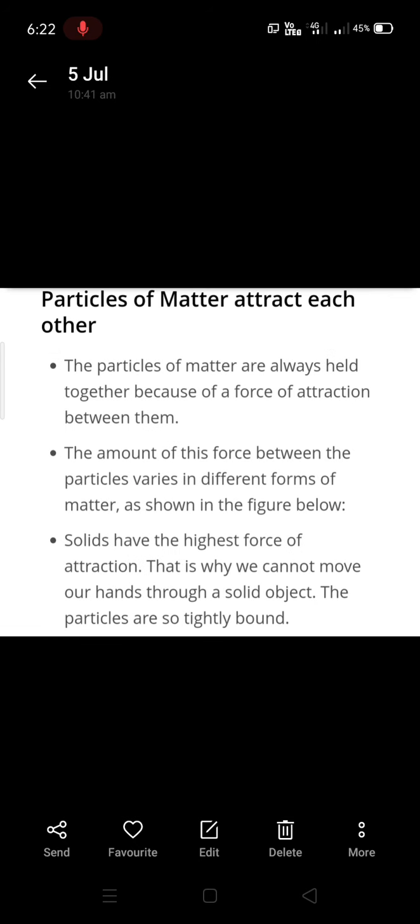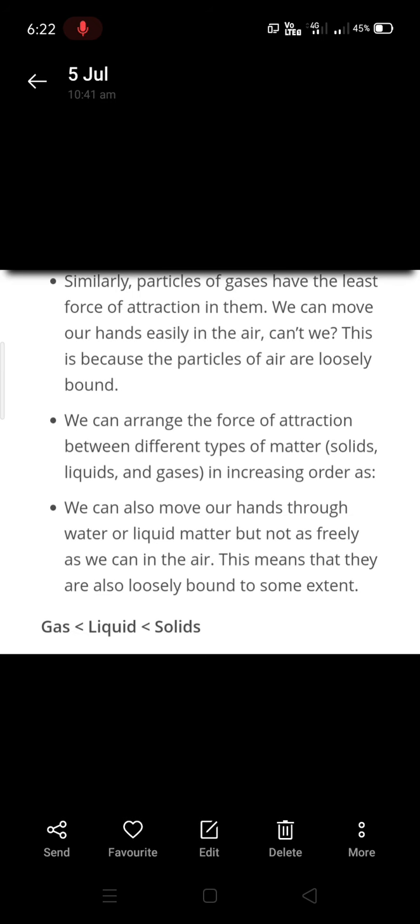Next characteristic is particles of matter attract each other. Particles of matter are always held together because of the force of attraction between them. But according to their physical states, the force of attraction will change. Solids have the highest force of attraction compared to liquids, compared to gases. Gases have the least force of attraction in them. So you can easily move hands in the air, whereas in a solid object you cannot move them.